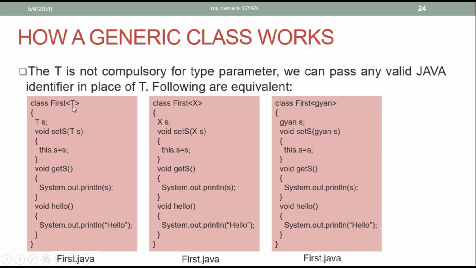The character T, or the word T, is not compulsory for a type parameter. We can use any valid Java identifier in place of T. The following are equivalent. Like you can put here T, you can put here X, or you can put here gyan. All are valid. So hopefully you got all my points. And now you know how generic classes internally work in Java.